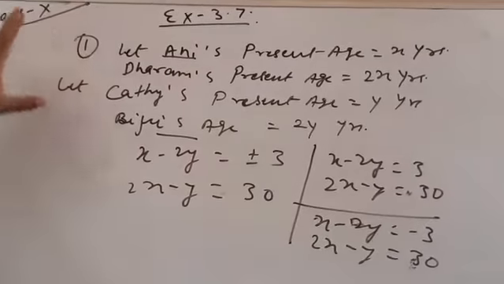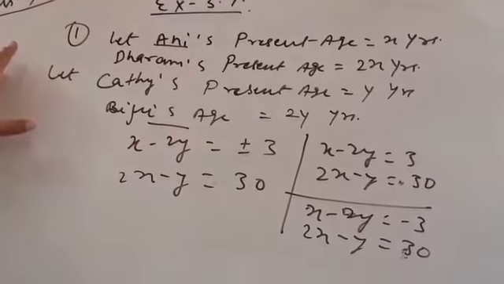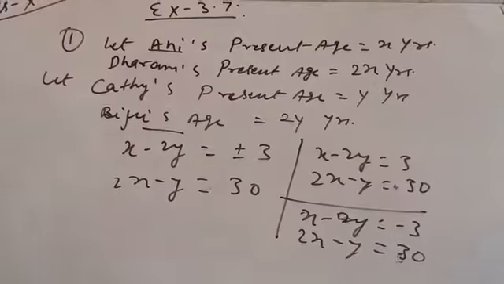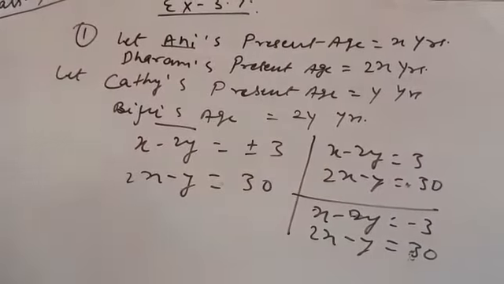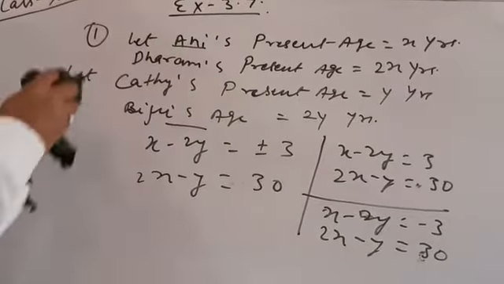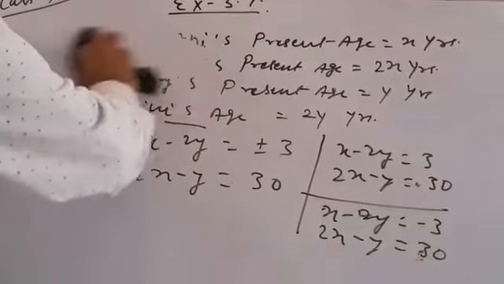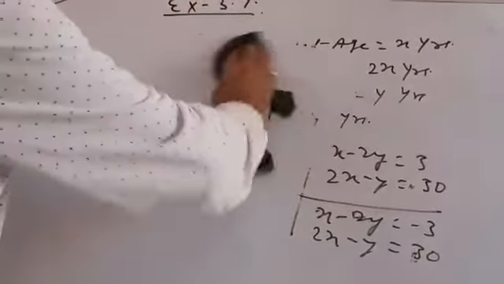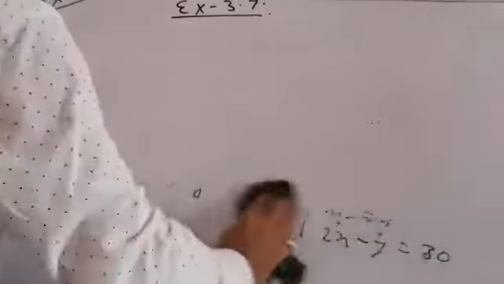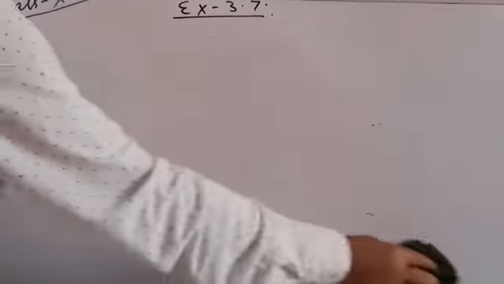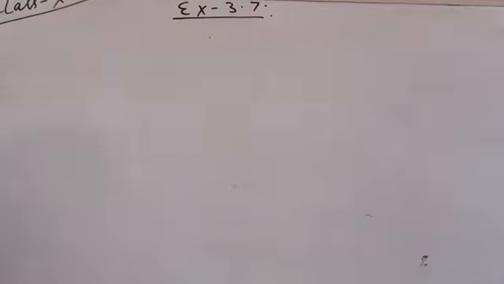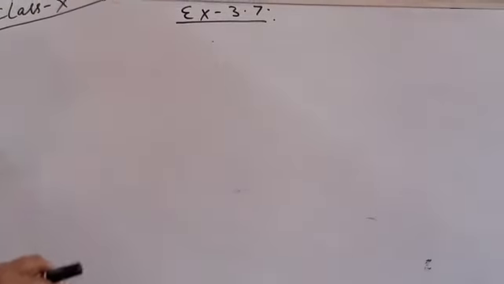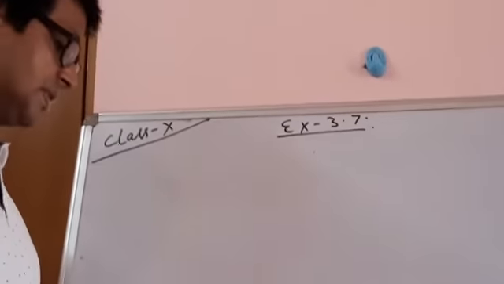So in this case, the answer would come in two different ways. Do it, find out the value of x and y, and by this you will do question number 1. So children, again and again I am telling you, please read the question carefully and then go for the situation, and once you have a situation, you definitely will be very comfortable.